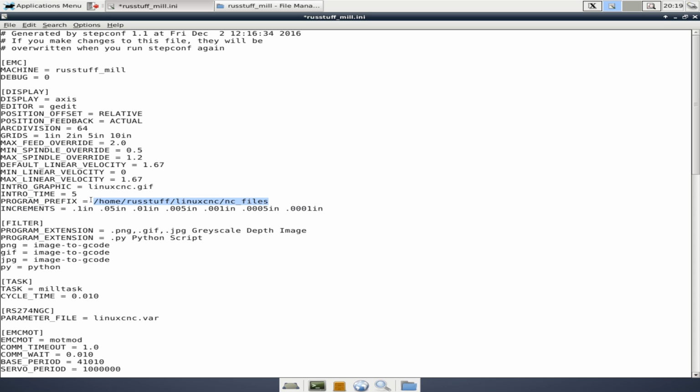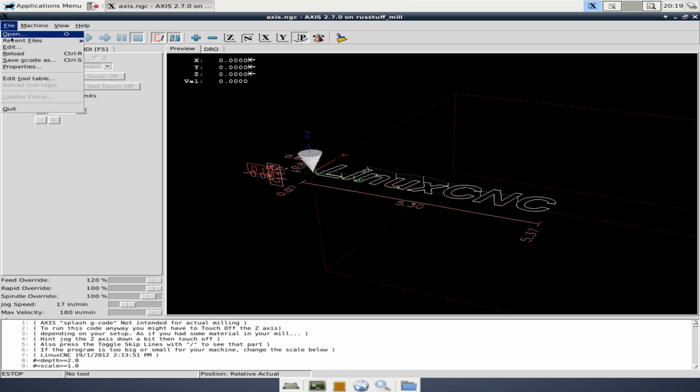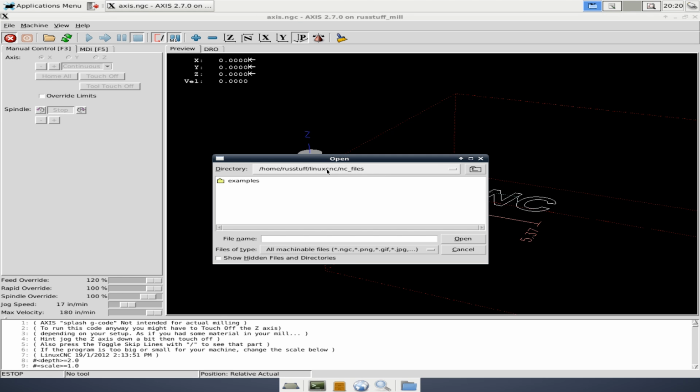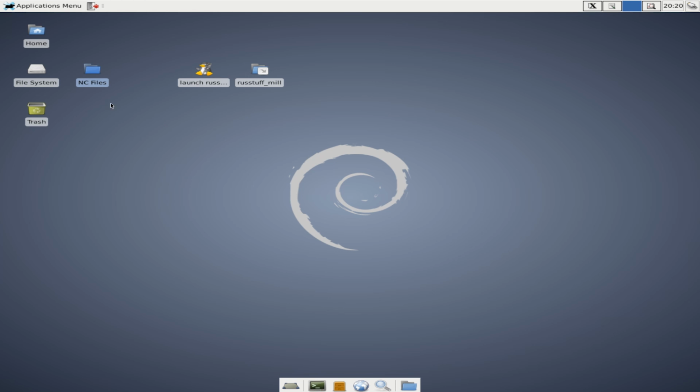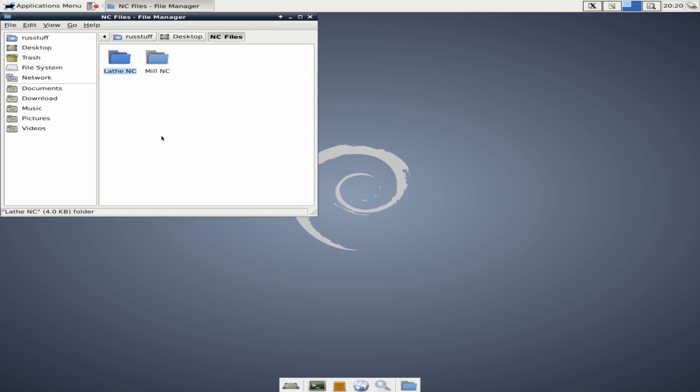But just so you know, this is where you will change it. And this is handy because anytime you go to open a new file, it's going to default to that directory. So you do want to change it so that it is set to wherever you save your files. You'll notice that for me, I have a lathe subdirectory and a mill subdirectory, and I put the appropriate files in those two directories.